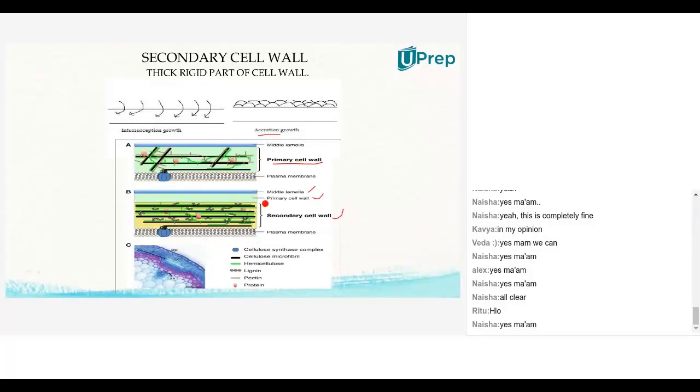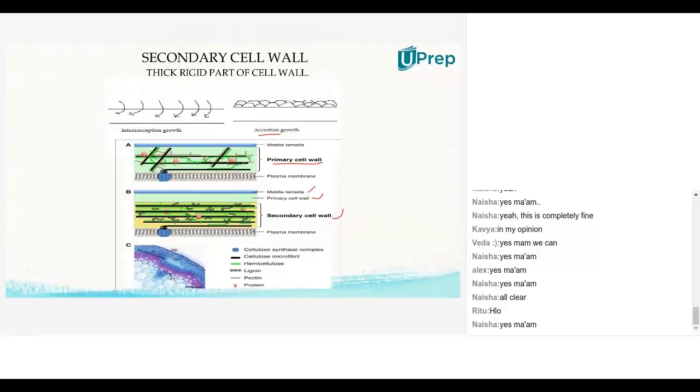The primary and secondary cell walls contain many similarities like cellulose, hemicellulose, proteins and all. So this indicates that the primary cell wall has been extended as secondary cell wall, which is nothing but accretion.